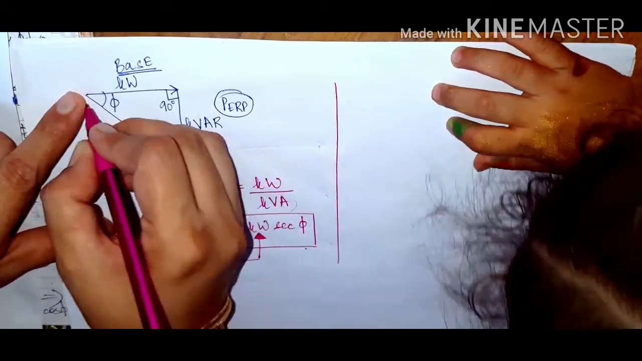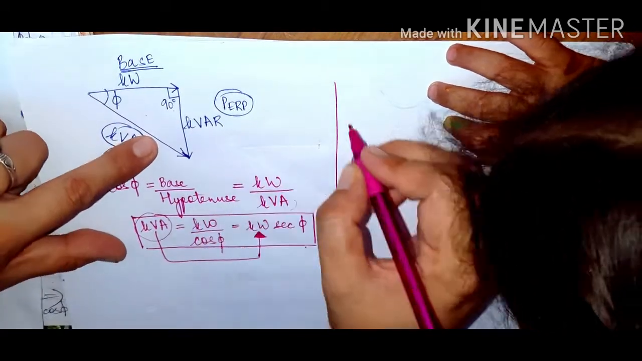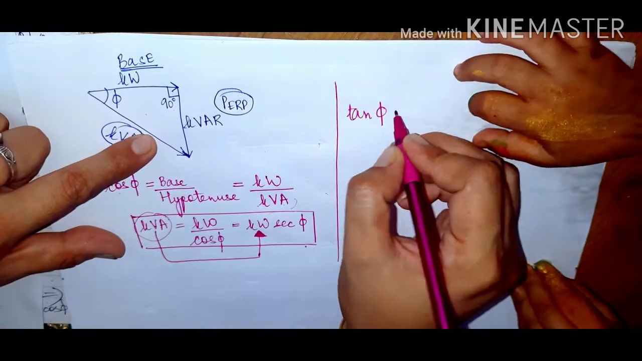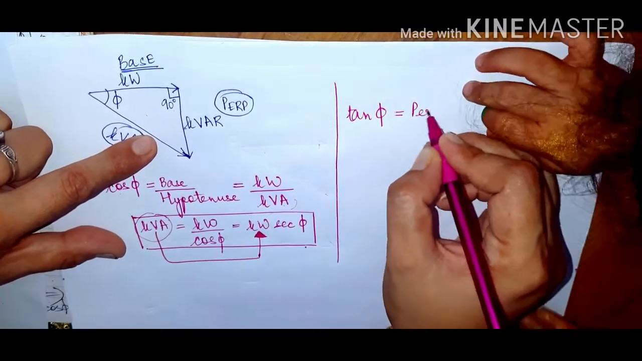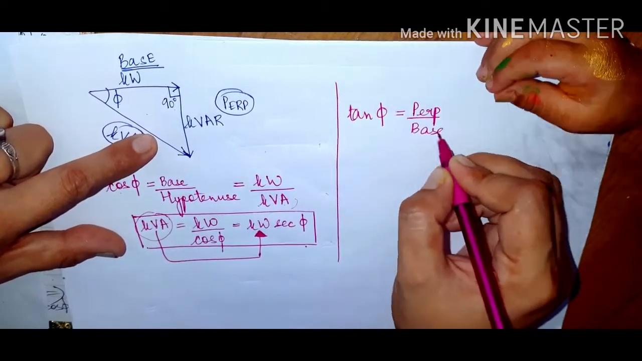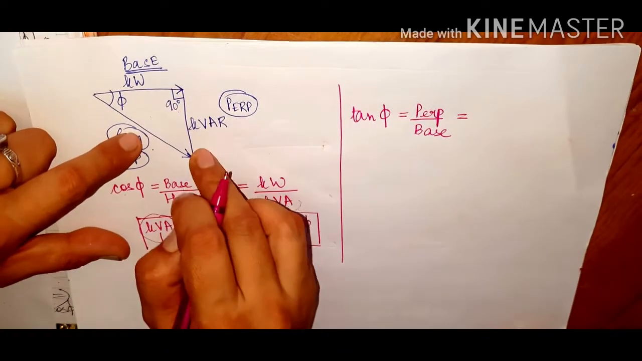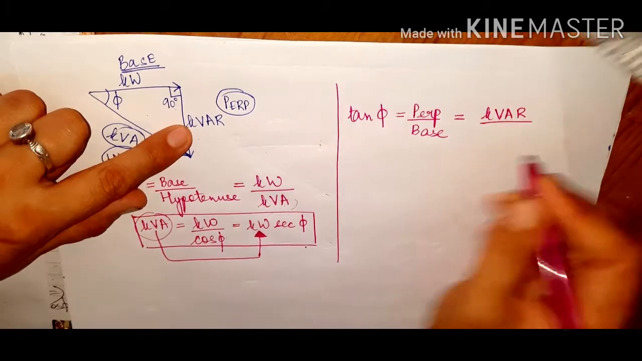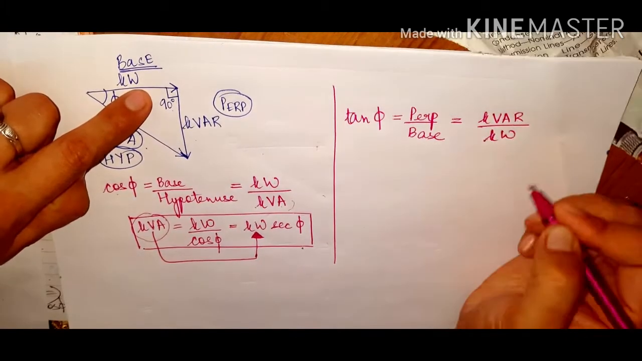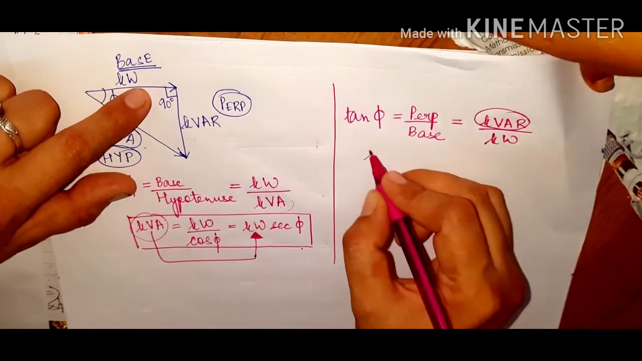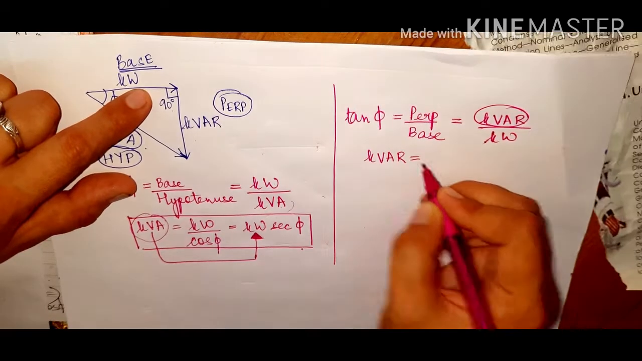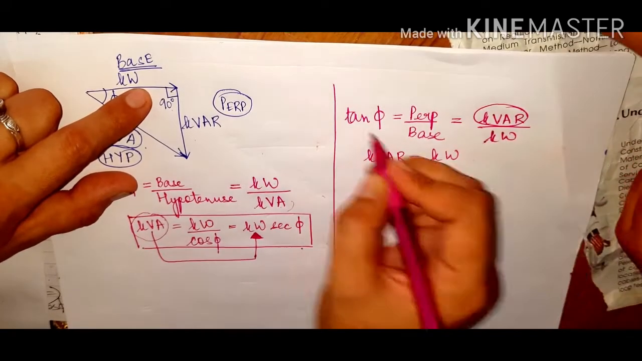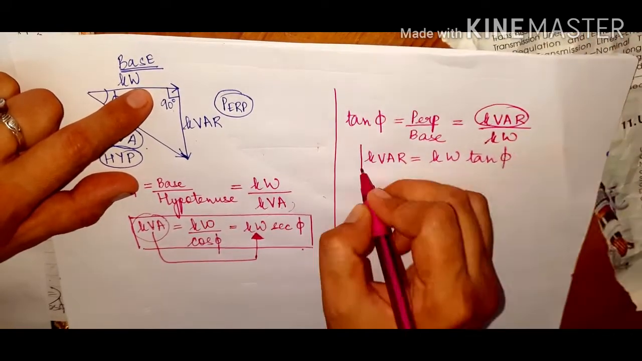In this particular triangle, you have another formula, that is the tan phi. Tan theta or tan phi is given by perpendicular upon the base. So what is the perpendicular in this particular diagram? Perpendicular is kVAR, kilovolt ampere reactive, upon what is the base, again kilowatts. So kVAR will be the multiplication of kilowatts and tan phi. Okay, so this I am going to substitute.